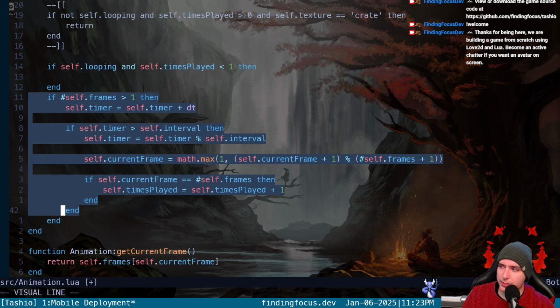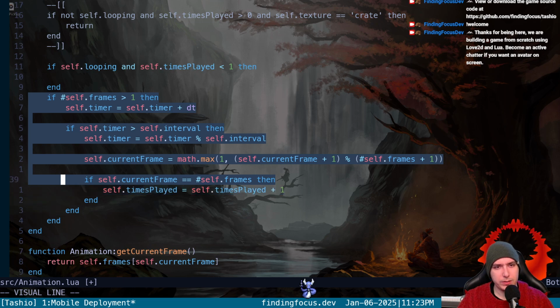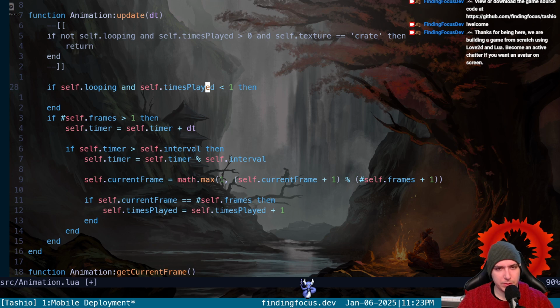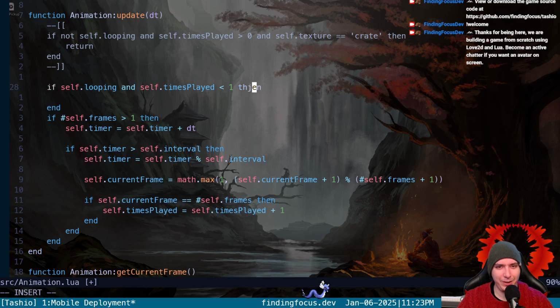All this stuff needs to update if we are looping, but also we want to not do this stuff because we still want to animate something that isn't looping. So times played is less than 1. No, that's not right. Self times played does not equal 0. No. What is it?